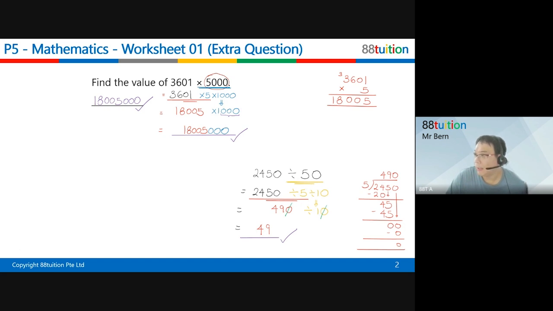Okay? So this brings us to question number 8. I didn't know that there's a division question down here. Actually I know lah. But I just want to put it side by side down here for this question, so that you'll be able to see the pattern here. So remember, our math is about pattern.